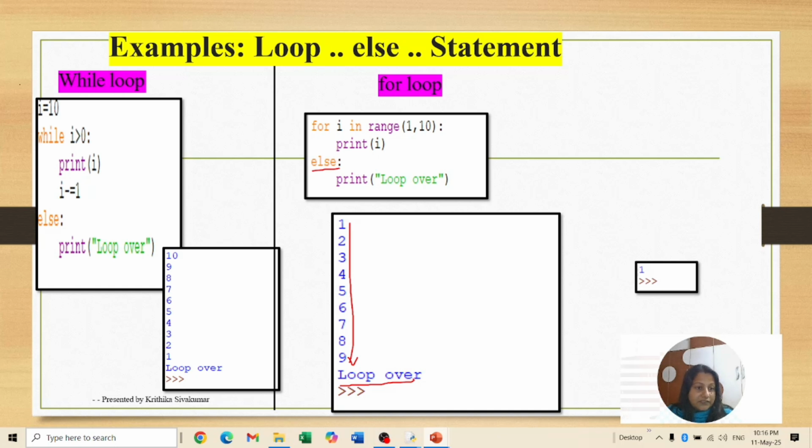The same way here, i equal to 10, I'm using backward counting: while i is greater than 0, print(i), i minus, again else: print "loop over". So in the while loop, once the condition becomes false, the else block will be executed. Here in the for loop, once it is exhausted, which means it has done all the looping, then finally "loop over" will be executed.